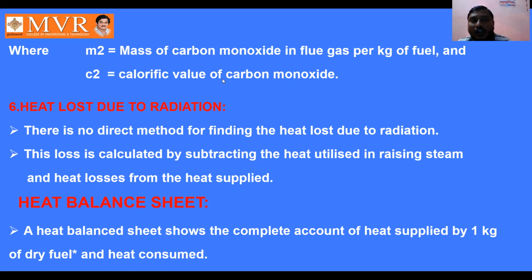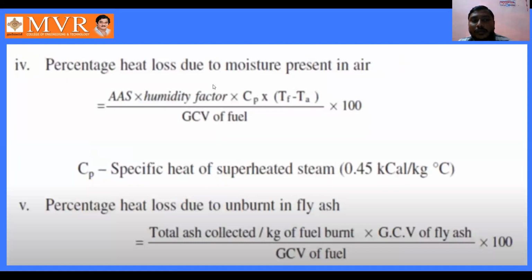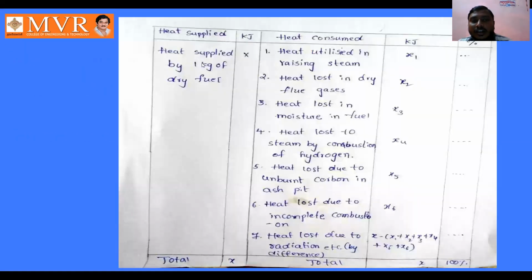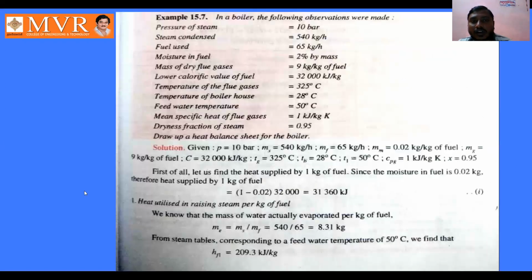By using all these six heat loss equations, we are going to form a heat balance sheet. Here is how we show the heat balance sheet, and by using this we have completed the problem and drawn a heat balance sheet for the boiler. This is what we have studied about the heat balance sheet and the heat losses in the boiler.